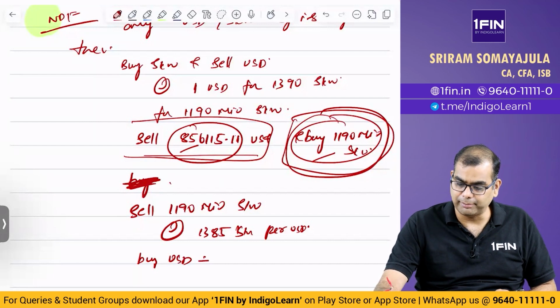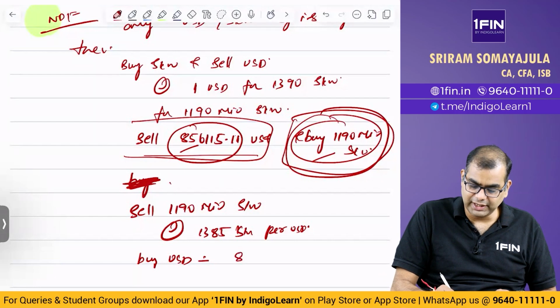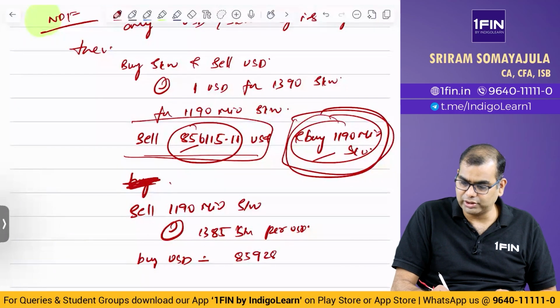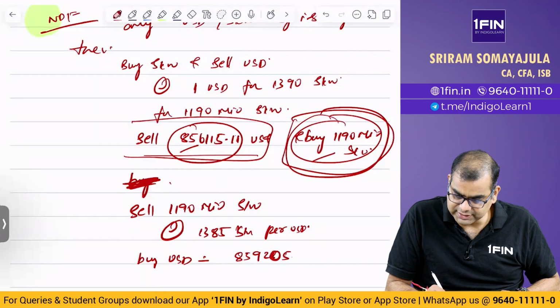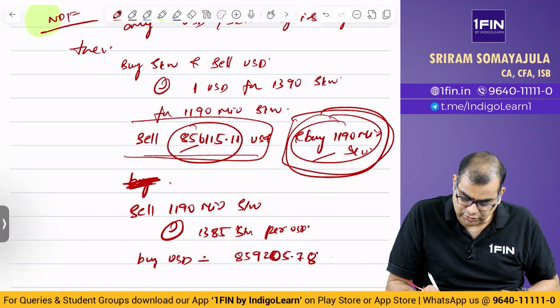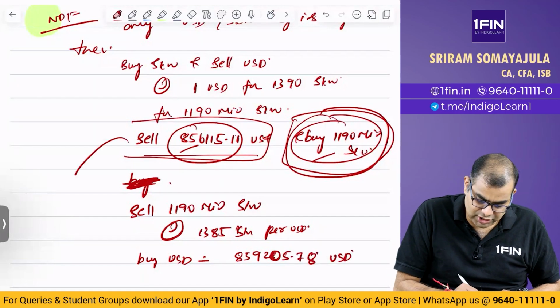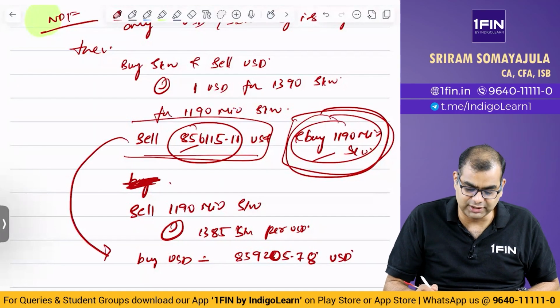1190 by 1385, okay, into 1 million. You will buy 859,205.78 USD. So you initially sold this much, you later bought this much.